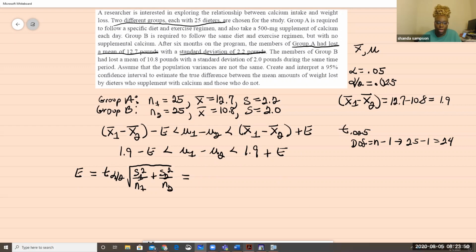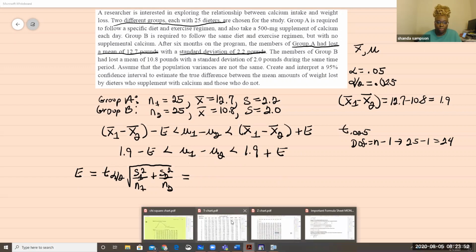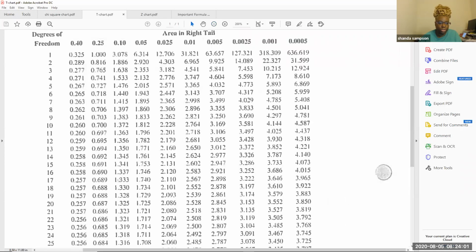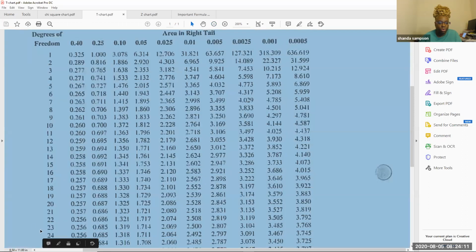So let's go back to our T chart. We see 0.025, and we need to go down to 24. Zoom out a little bit. Here's 24, and there's 0.025.